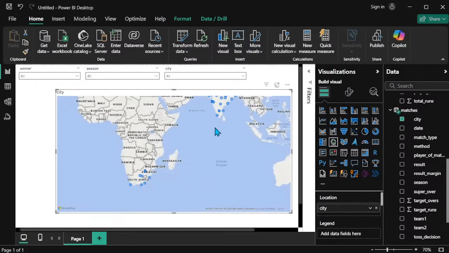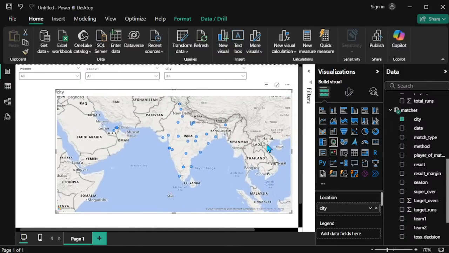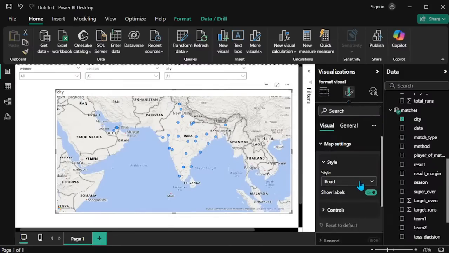So based on the particular bubbles, when I move my cursor, automatically the city name will be shown. If you need the city name displayed permanently, go to the format visual. That particular option is there. The map settings are there, so you can change the visual appearance.